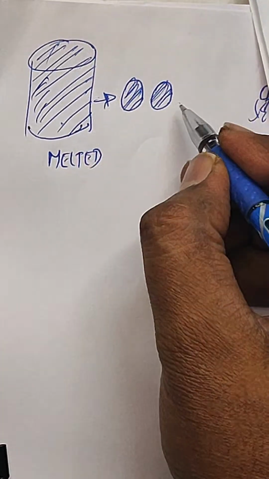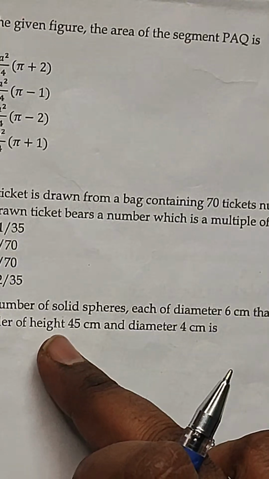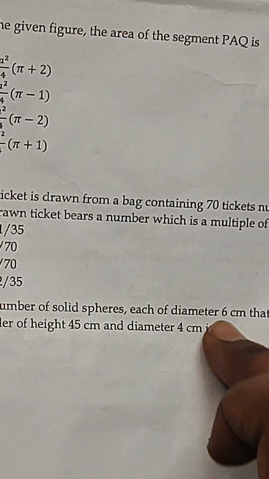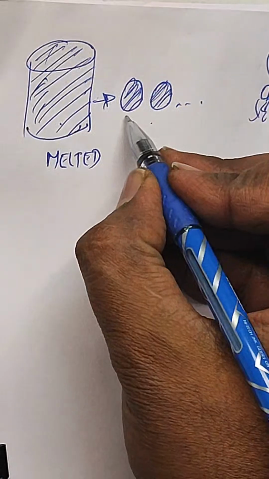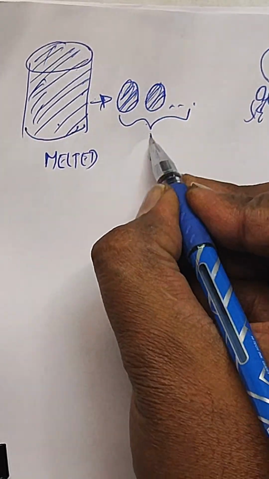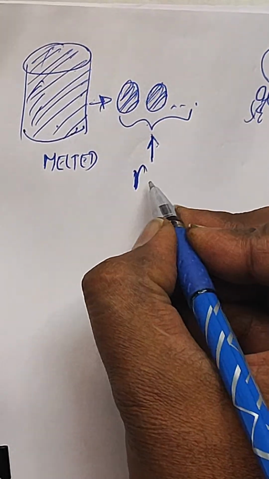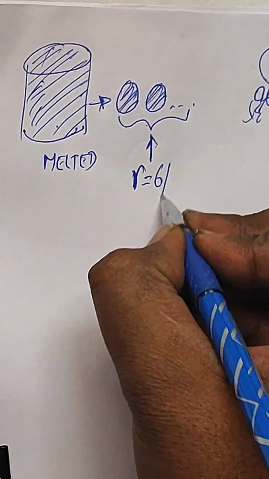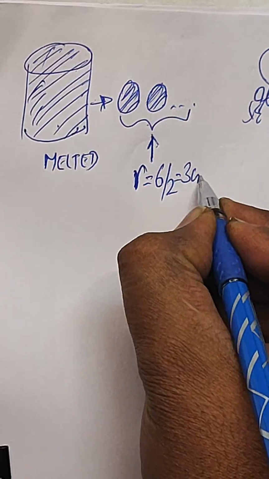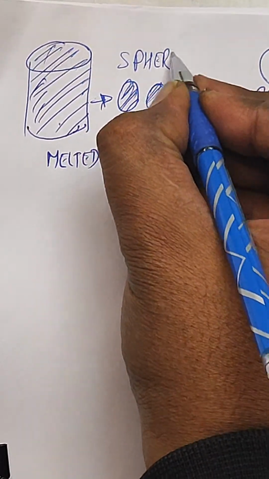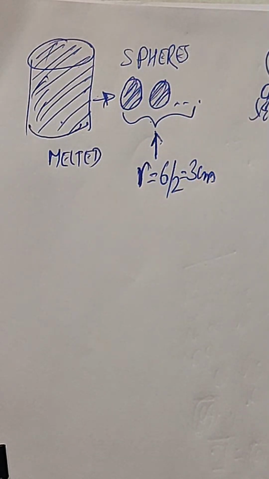Like this, these are the solid spheres. The question is the number of solid spheres, each of diameter 6 centimeter. So it's given that for these spheres which are formed, each has diameter 6 centimeter. So radius will be 6 by 2, which is equal to 3 centimeter. For these spheres, I am saying, right?